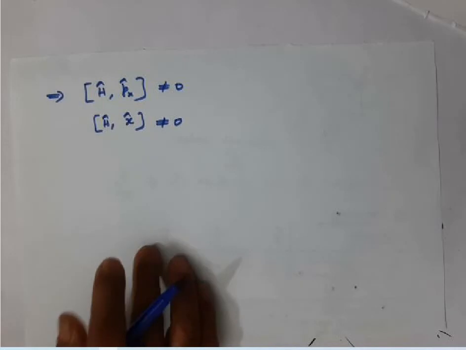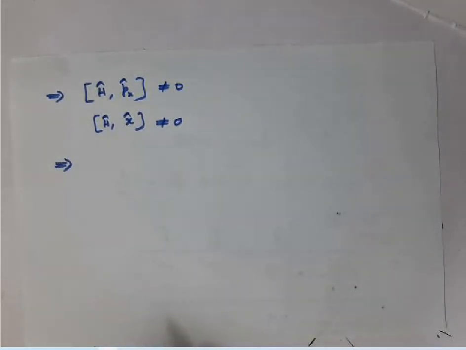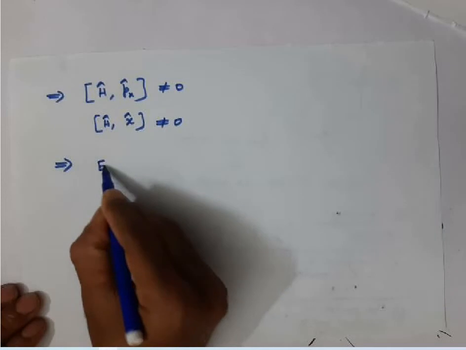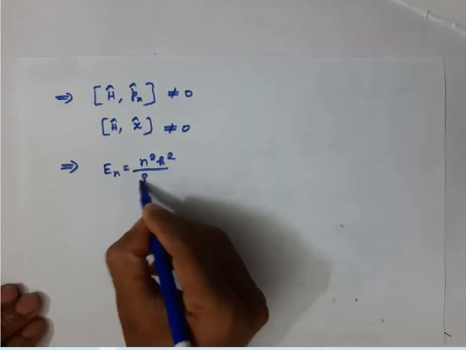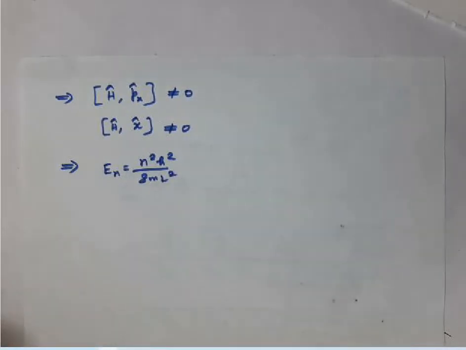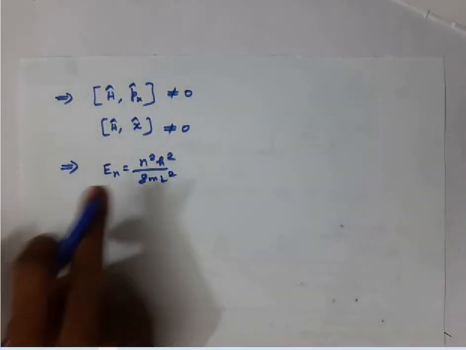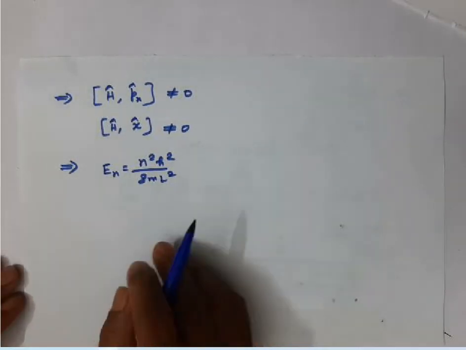Keep this in mind. Then another important aspect that we have to discuss is this. See here the energy expression: En equals n square h square over 8 m L square. This is the energy formula. I told you this is actually translational kinetic energy because we assumed potential energy inside the box as 0.